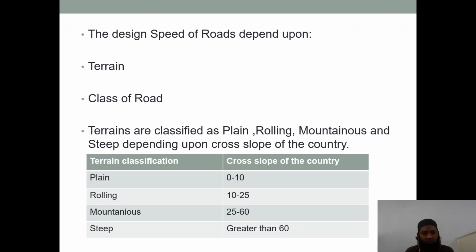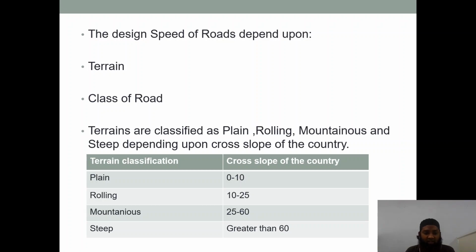Next, the terrains are classified as plain, rolling, mountainous and steep. As you know, the whole earth is not flat. Sometimes we have a plain terrain, sometimes rolling, and sometimes mountainous also. At some places, as we have mountains, we have different types of speed limits at that place. And we have steep places also. We have many places in our city also where it is very steep. At those places also we need to design depending on those conditions only.